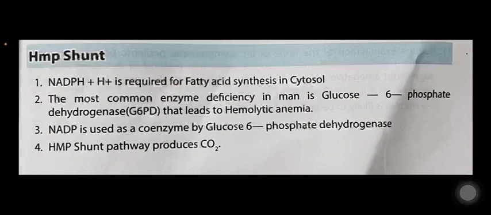NADPH plus H plus is required for fatty acid synthesis in the cytosol. The most common enzyme deficiency in man is glucose 6-phosphate dehydrogenase, which leads to hemolytic anemia. NADP is used as a coenzyme by glucose 6-phosphate dehydrogenase. The HMP shunt pathway produces CO2.